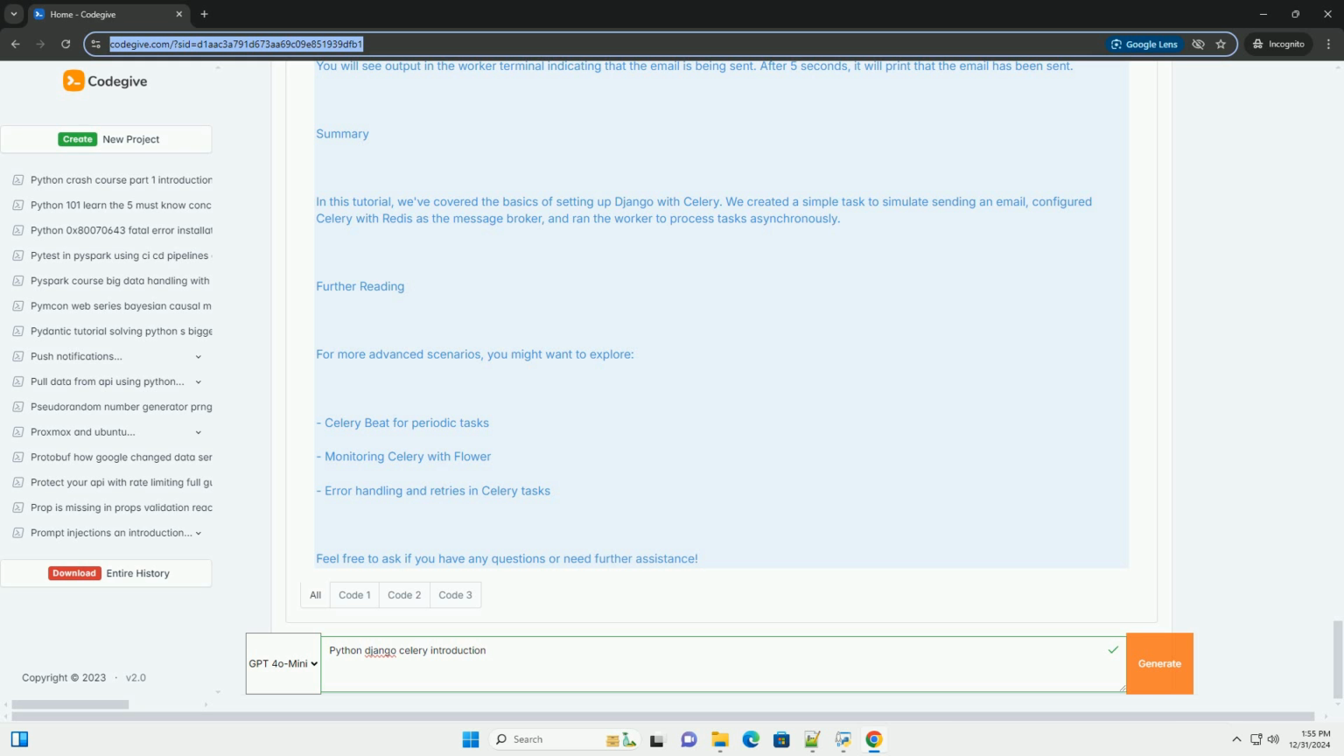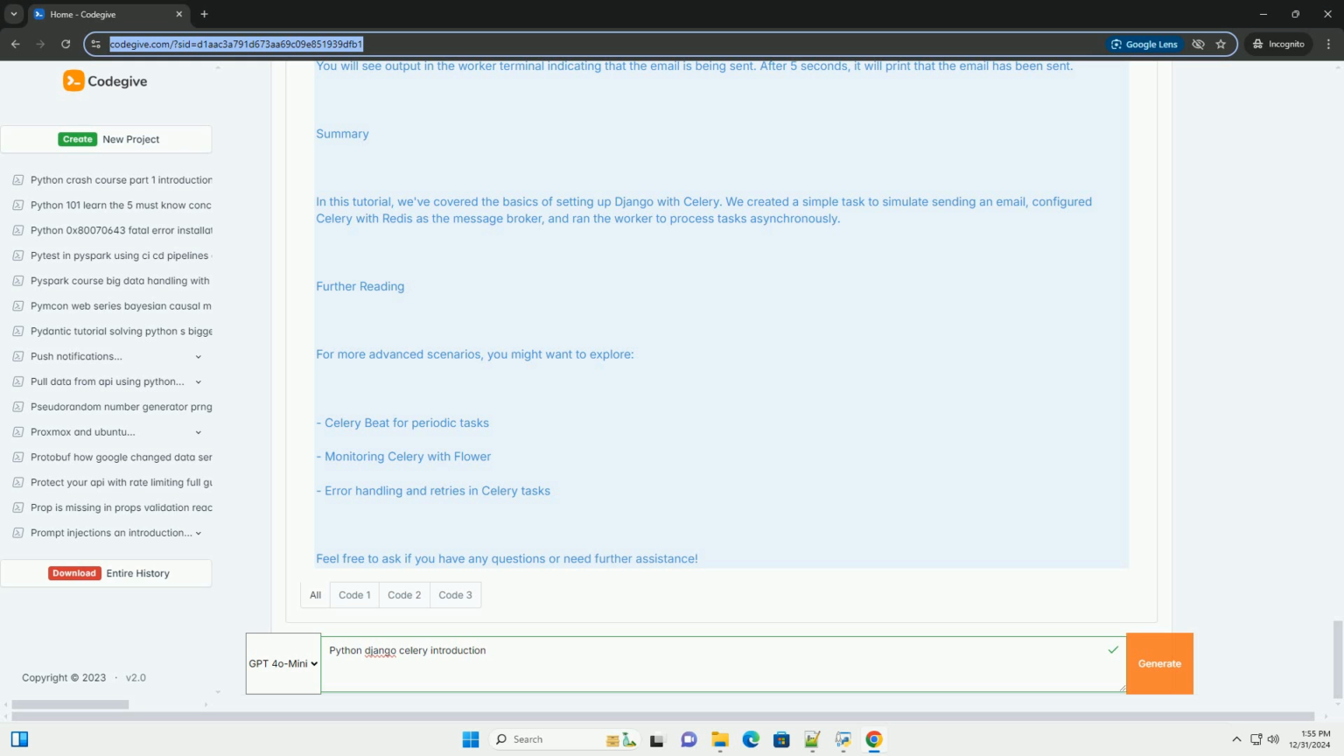Step 5: Running Celery workers. To process tasks, you'll need to run the Celery worker. Open a terminal, navigate to your project directory, and run: celery -A myproject worker --loglevel=info. This command starts a worker process that will listen for tasks from the message broker.